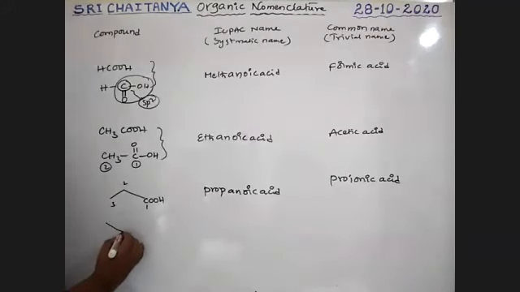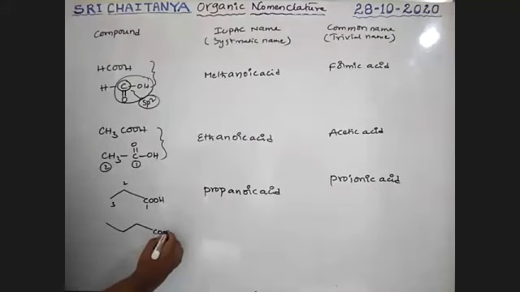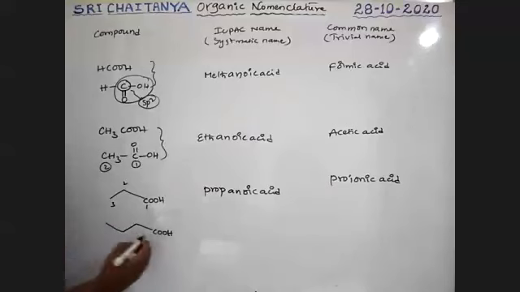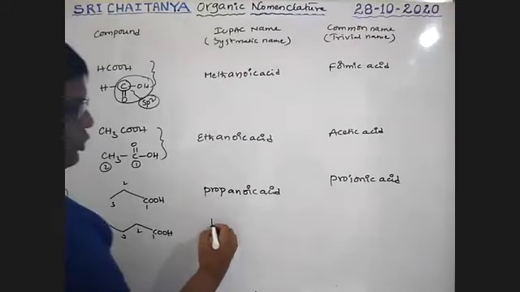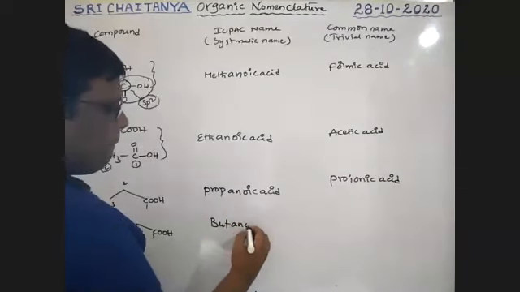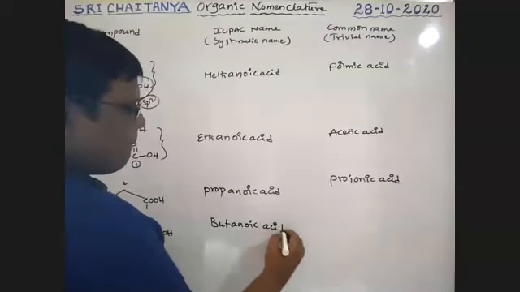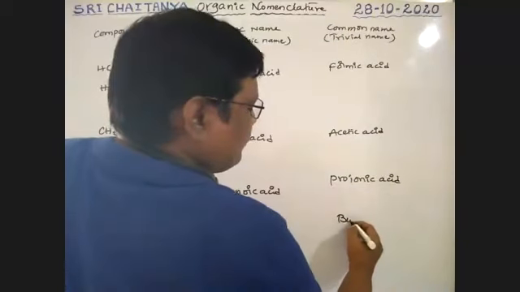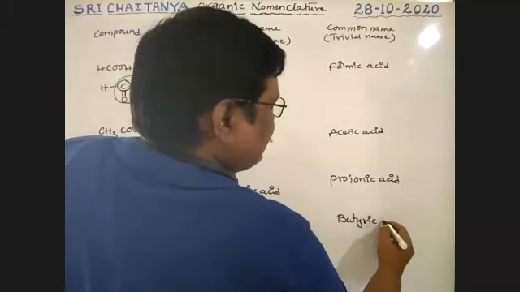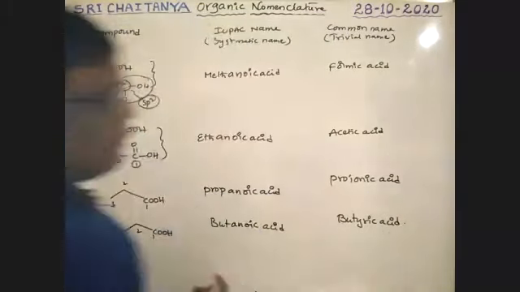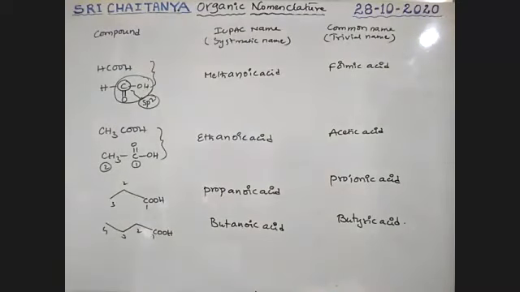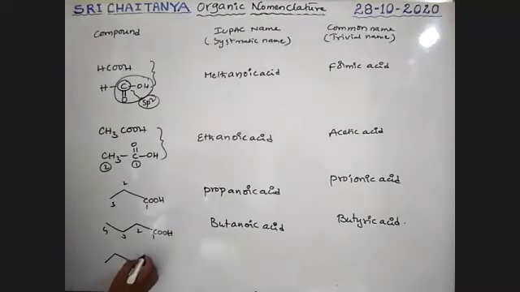Next, COOH with four carbons: 1, 2, 3, 4. Yes, butanoic acid. Common name, butyric acid. Next, one more: 1, 2, 3, 4, 5, boys.